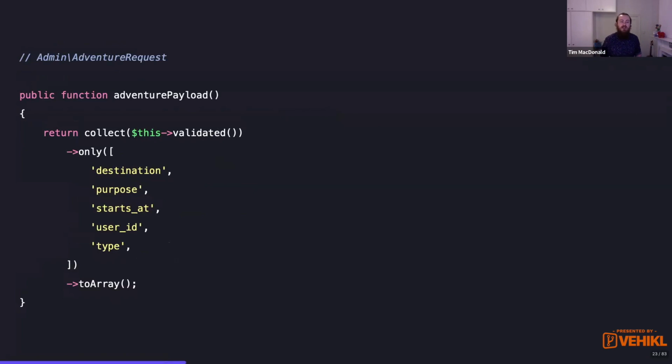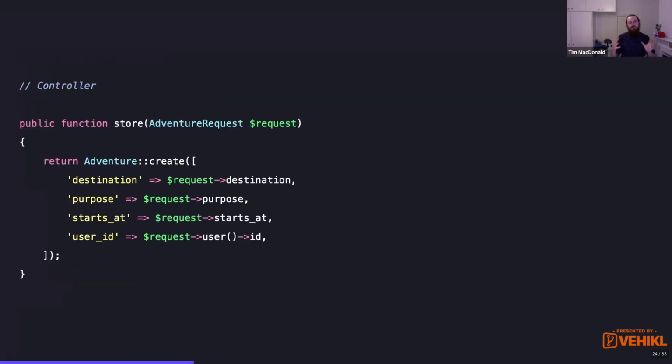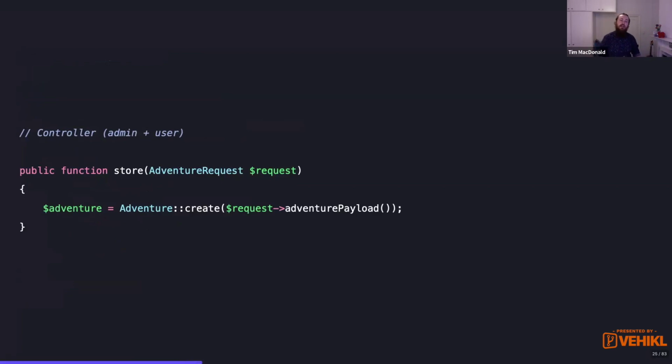And in the admin adventure request, we can do the same thing. We get the destination, the purpose, and the starts at, but now we're getting the user ID from the form and the type from the form. And that is all its own data. It's not envious of its own data because it owns it. And here's our controller. So this is what it did look like. But now with this refactor, we return to that nice clean API.